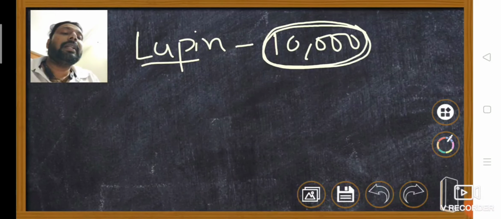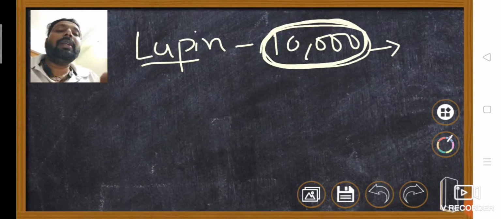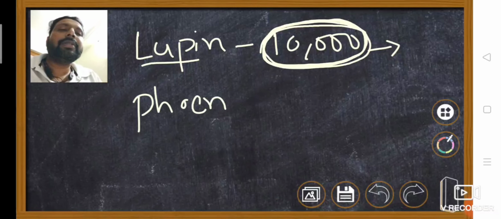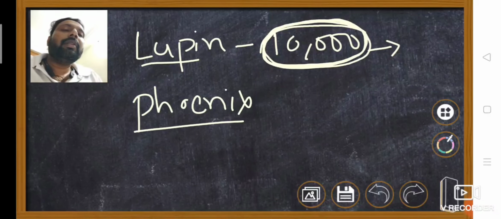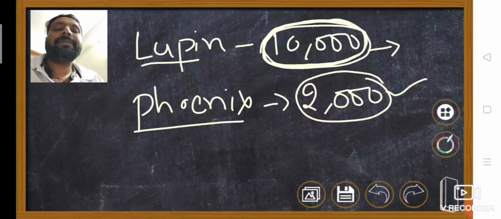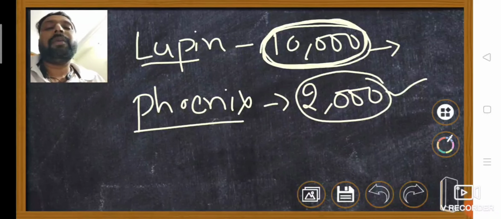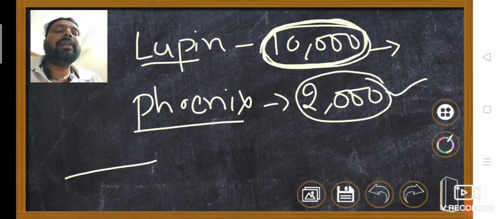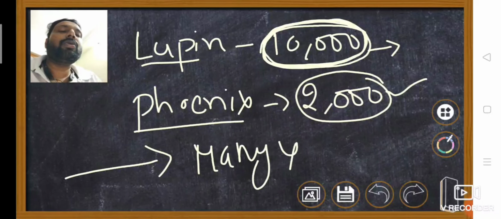After 10,000 years, recently the seeds germinated. Not only that one, even Phoenix dactylifera, date palm. The seeds of Phoenix dactylifera also recently germinated after 2000 years. So the seeds can germinate during the favorable condition. They can take dormancy for many years also.